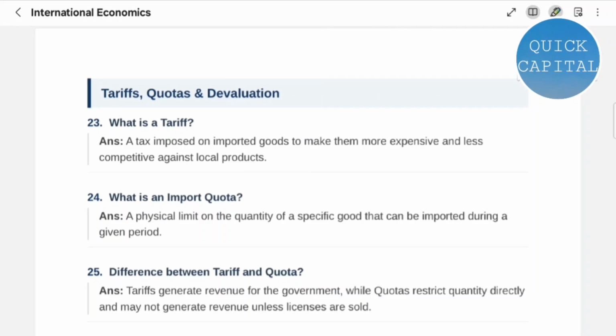Question 23. What is a tariff? A tax imposed on imported goods to make them more expensive and less competitive against local products. Question 24. What is an import quota?